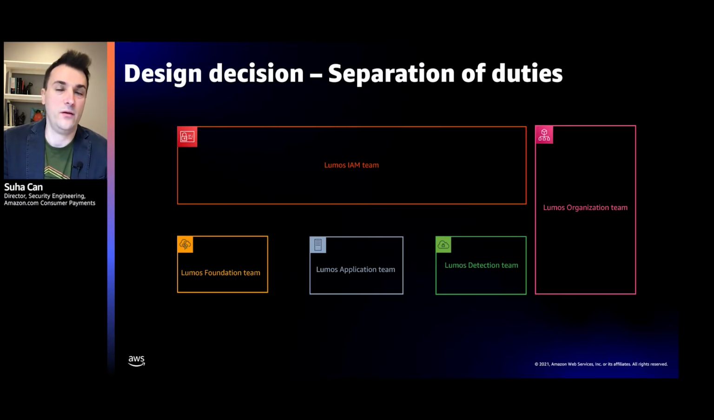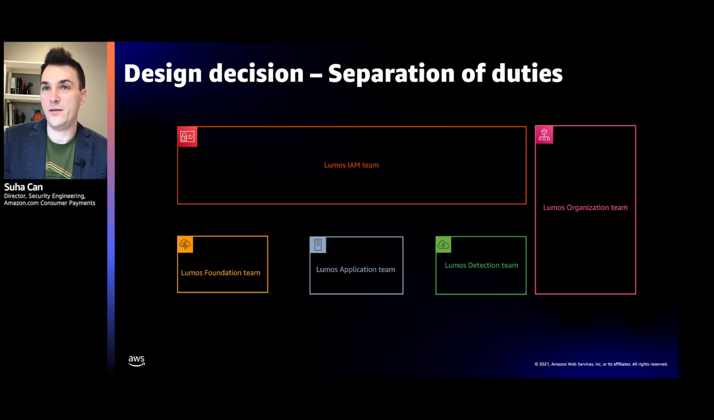And there is no other team that can override this in Lumos. Now, while these team members in the organization are able to set the policies, they do not have access to the systems themselves. And they are not able to push code to Lumos. They are managing our SCP policies and overall organization.